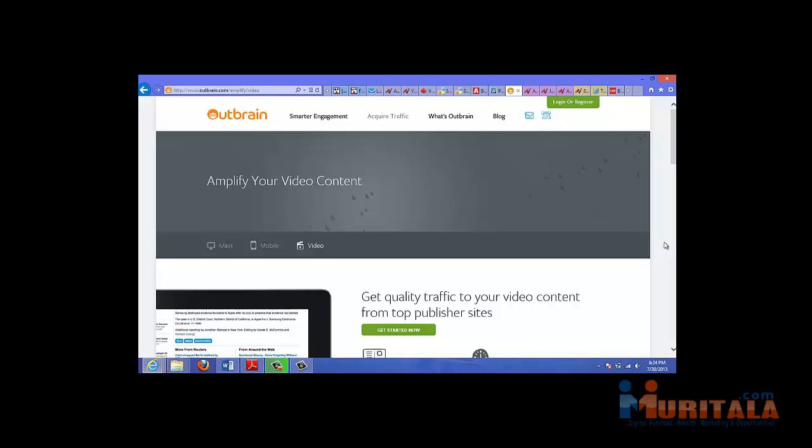One traffic source that not too many people know about is Outbrain. What they do is they allow you to put text links to your content on some of the biggest authority sites out there, like CNN.com. But that is the restriction, though, is that what you're advertising has to be content such as a blog post, article, or maybe even a video.